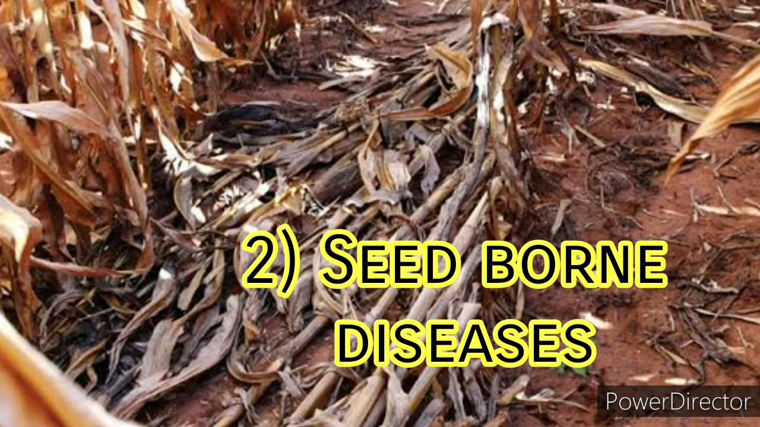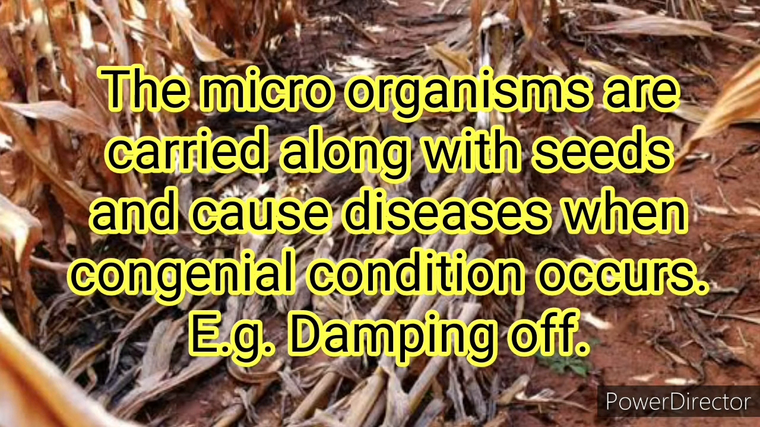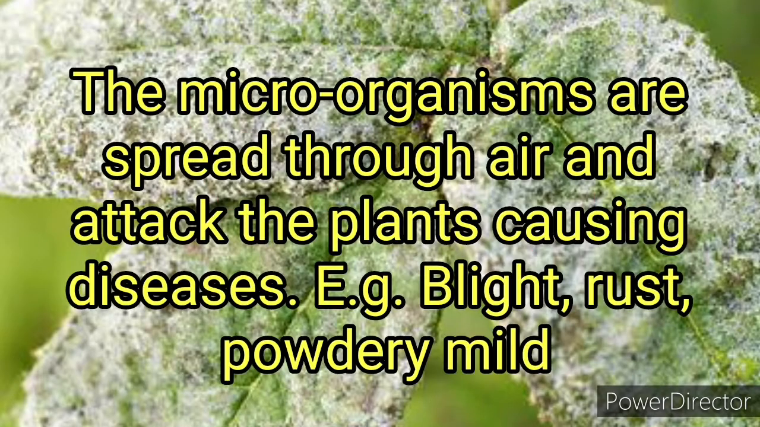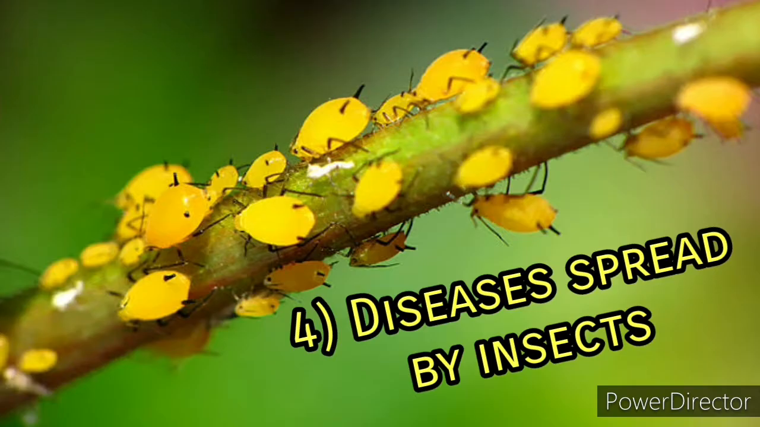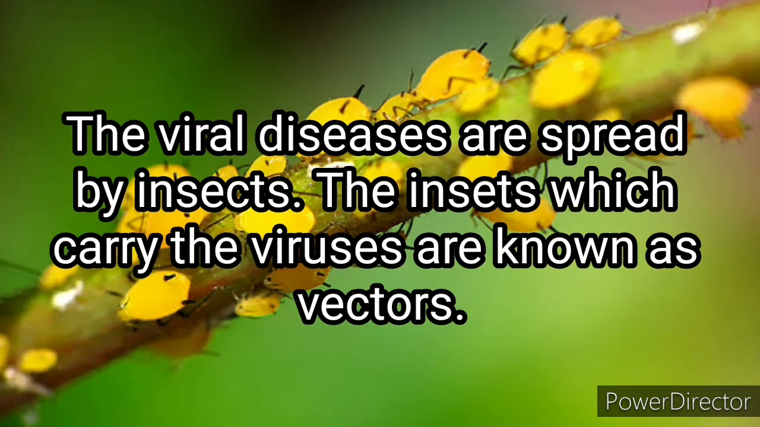Second is the seed-borne diseases. The microorganisms are carried along with seeds and cause diseases when congenial conditions occur. Example, damping off. Third is the airborne diseases. The microorganisms are spread through air and attack the plant, causing diseases. Example, blight, rust, powdery mildew. And the last one is the disease spread by insects. The viral diseases are spread by insects. The insects which carry the viruses are known as vectors.